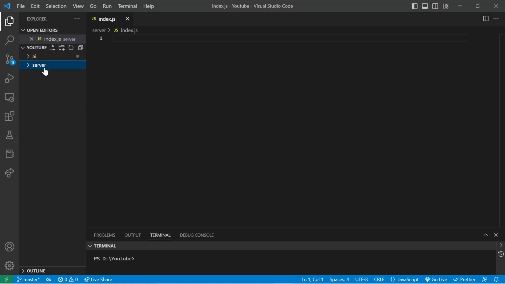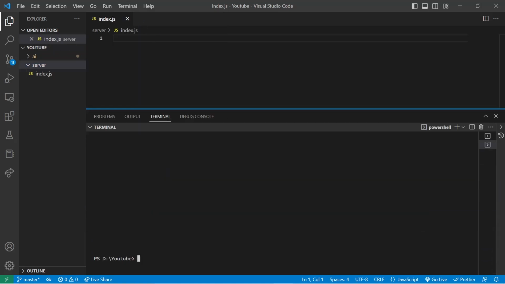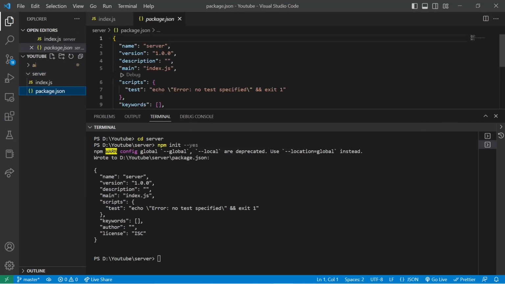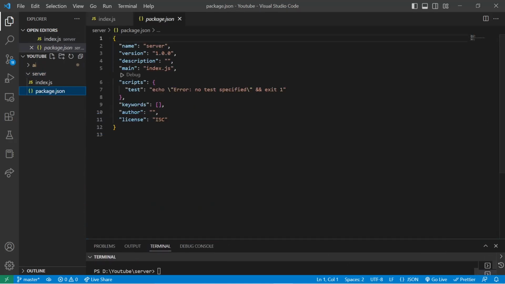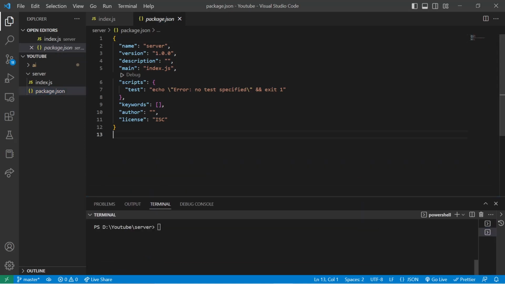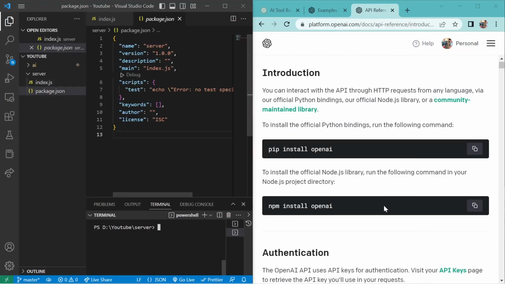One more thing, we are going to open a new terminal in our server and run npm init, yes. This will give us a package.json file, which is here. Now we have to install the OpenAI dependency in our backend.